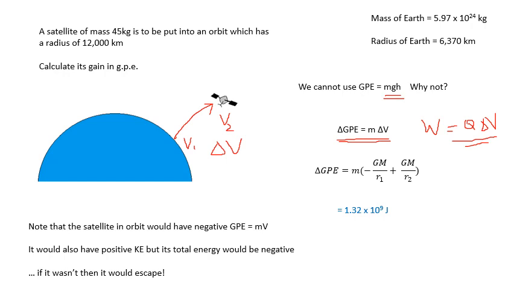Notice that the satellite in orbit would have negative gravitational potential energy, because potential is a negative quantity. It would also have positive kinetic energy, but its total energy would be negative. And how do I know? Because if it wasn't negative, then it would escape.